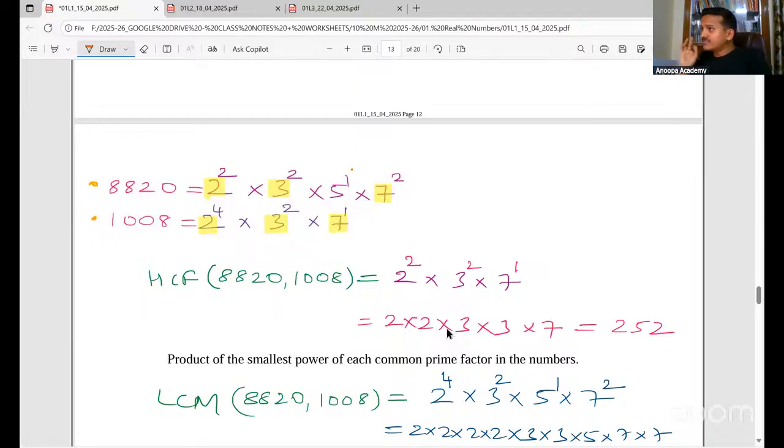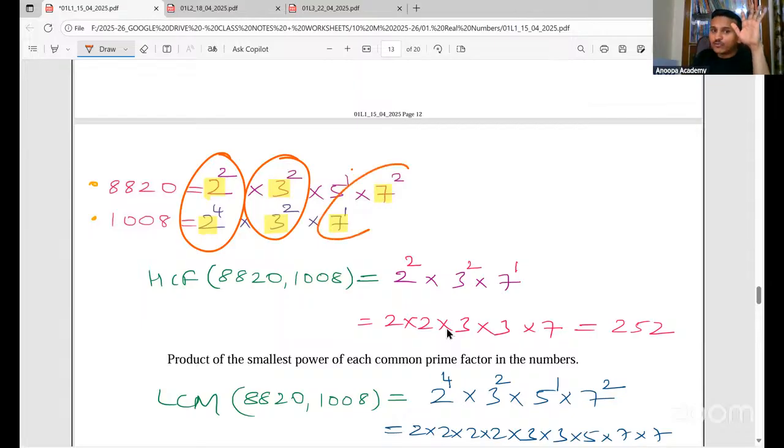Please remember the rule. Whatever we learned earlier, the conceptual understanding, is not going to help to find the HCF by prime factorization. To find the HCF by prime factorization, the rule is a bit different. What is the rule? We are going to see the common factors first. 2 is there in both. 3 is there in both. 5 is not there in both. Common means it should be there in both. 7 is there in both.